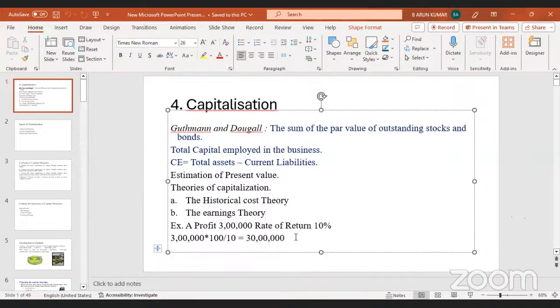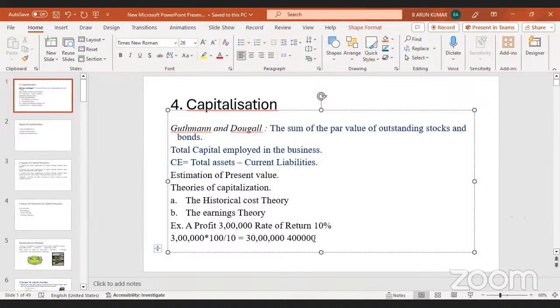So in this particular capital value, how much return are we getting? 10% of return we are getting. So how much rate of return? This is 3 lakhs. So this 3 lakhs we call as profit. If actually we want only 30 lakhs of capital value, but we are using 40 lakhs, then how much rate of return are we getting? Only 3 lakhs. 3 lakhs means then automatically equity shareholders are getting less returns because of the overcapitalization.